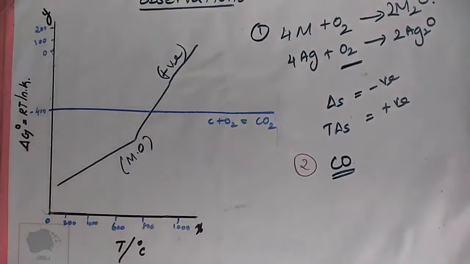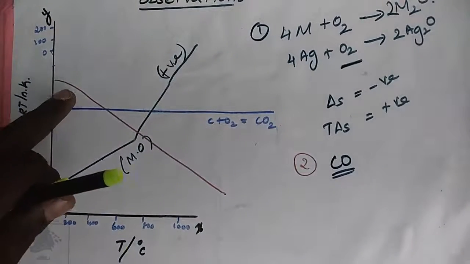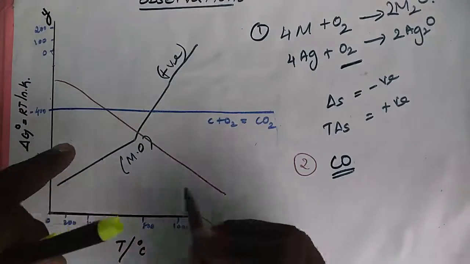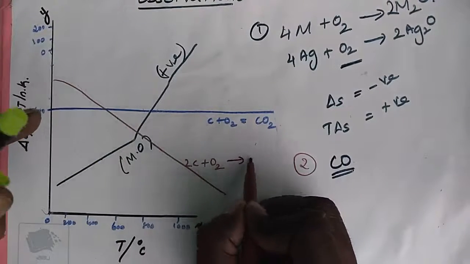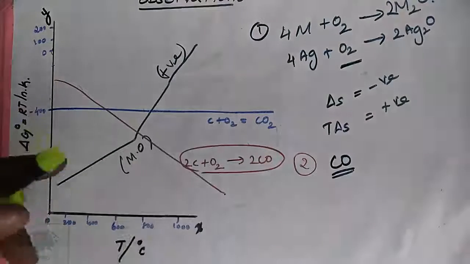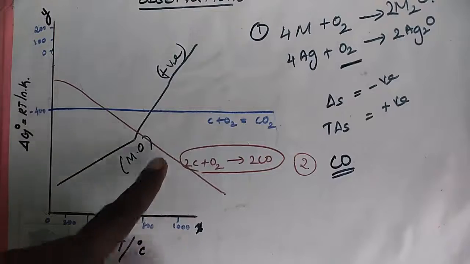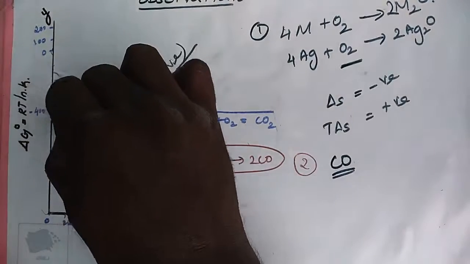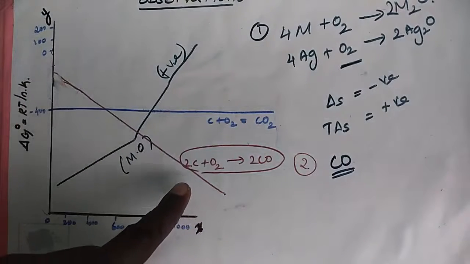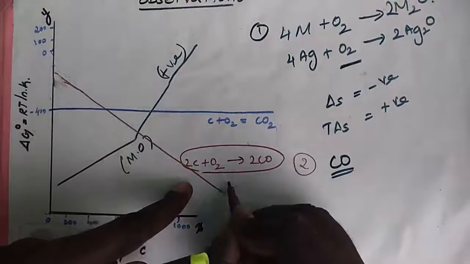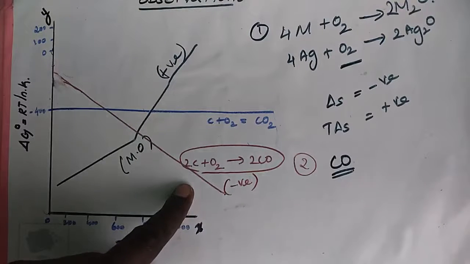The reaction is 2C plus O2 gives 2CO. Which slope? Negative slope. A straight line with negative slope.